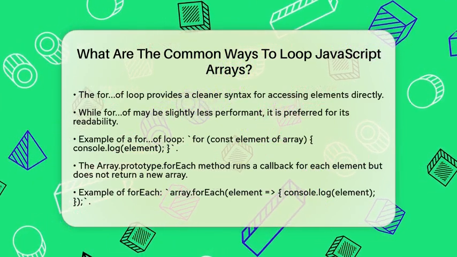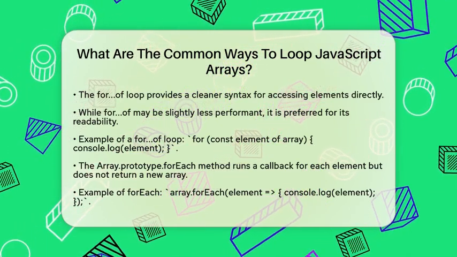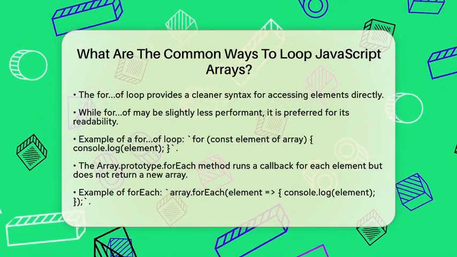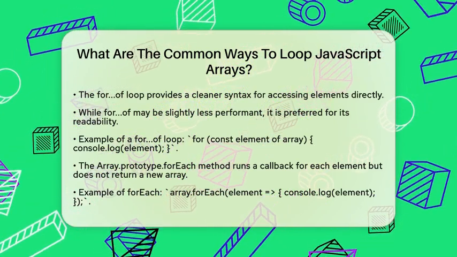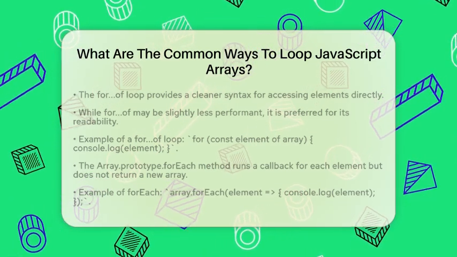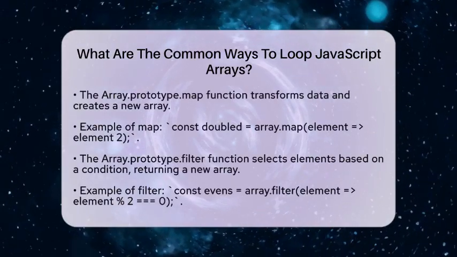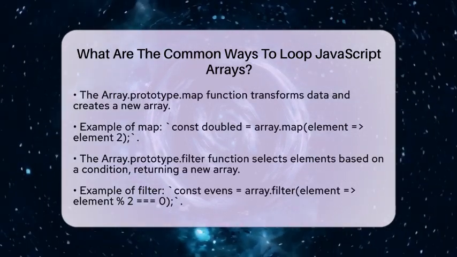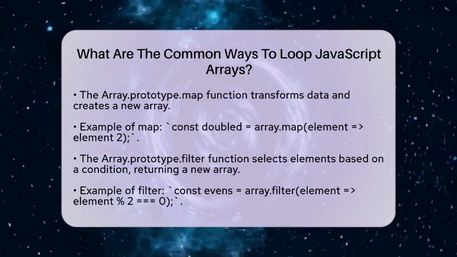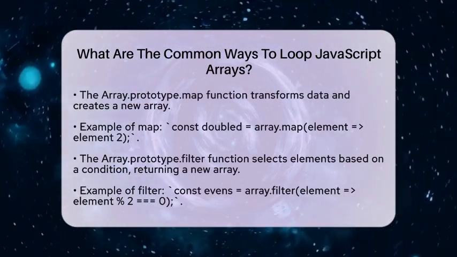If you want to transform data, the Array.prototype.map function is your go-to. It creates a new array by applying a callback function to each element of the original array. This is perfect for when you want to change data without altering the original array. For instance, you can write const doubled = array.map(element => element * 2).